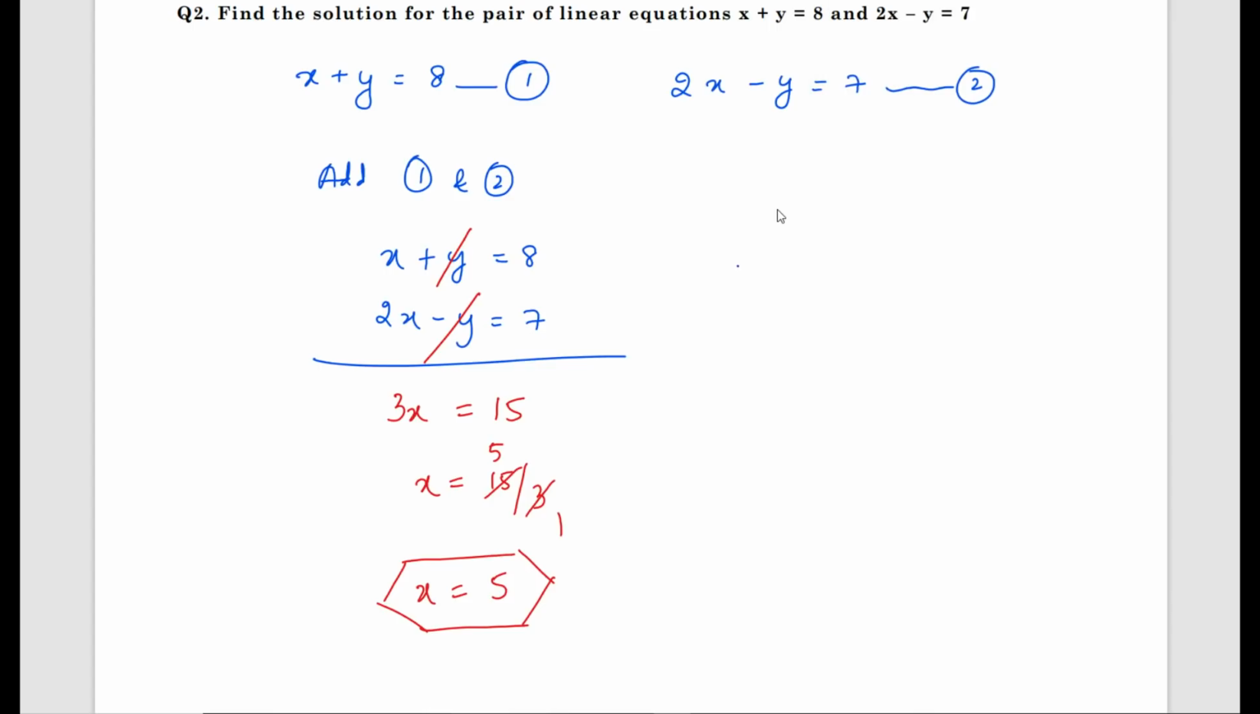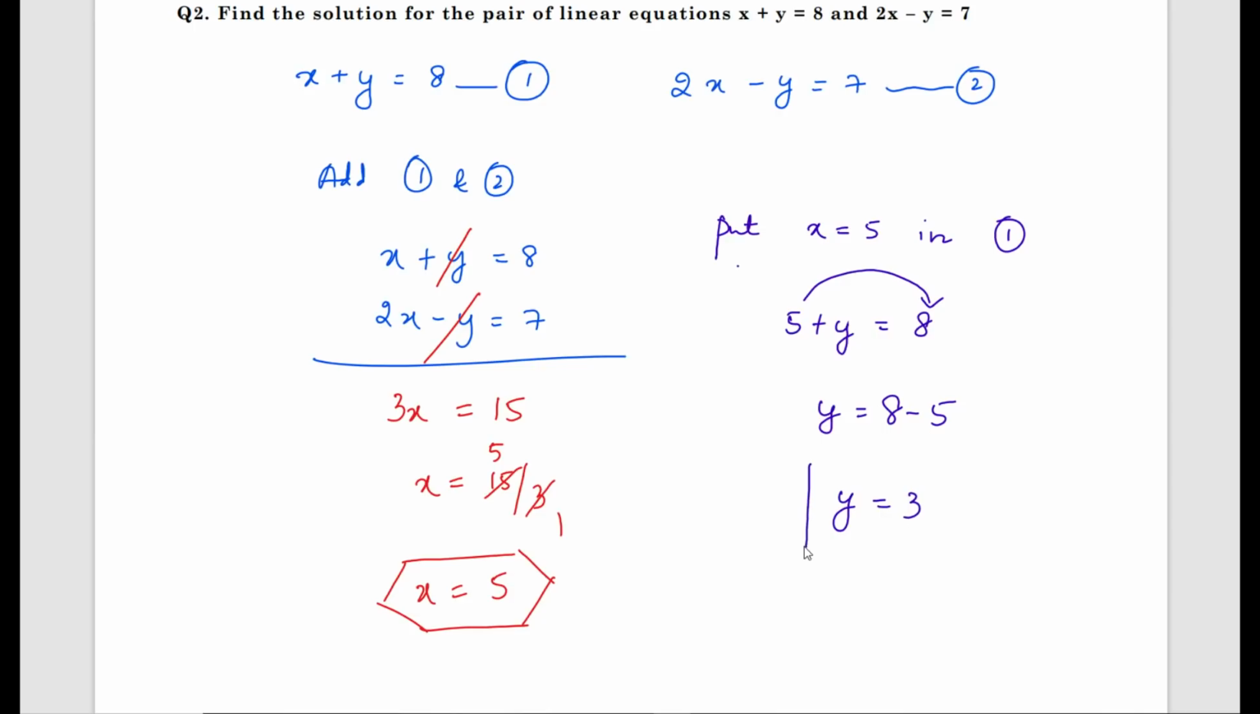Now what you need to do? You need to substitute the x value in either equation 1 or equation 2. I'll put it in equation 1. Put x equals 5 in equation 1. What we get? 5 plus y equals 8. Now y equals, shift 5 to RHS, that is 8 plus 5. After shifting it becomes minus 5. y equals 8 minus 5 is 3. So we got x value as 5 and y value as 3.